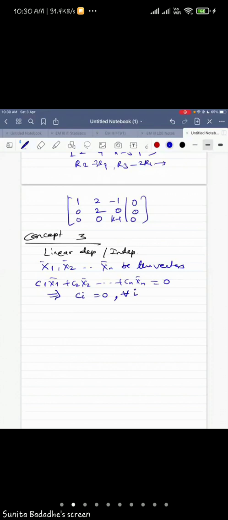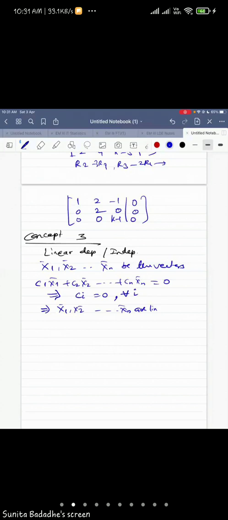It will be better if you are keeping the notes in front of you and referring while I'm explaining this topic to you. So if ci equal to 0 for all i, then what will be your conclusion? This implies x1, x2, ..., xn are linearly dependent or independent? Answer in the chat box. I think students have started turning the pages of their notebook.